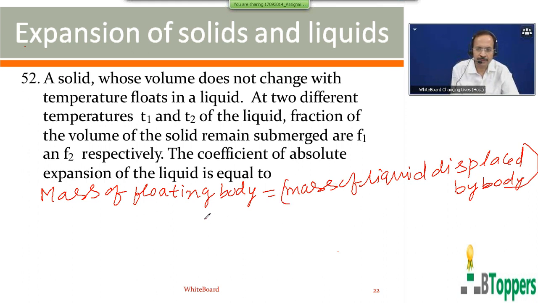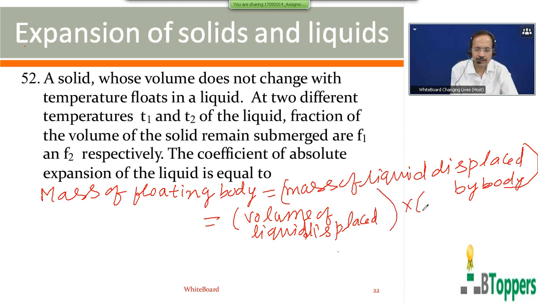You can write mass equal to volume into density. So the volume of liquid displaced by the body into the density of the liquid. The volume of the liquid displaced you can write as F into V, where V is the volume of the floating body.